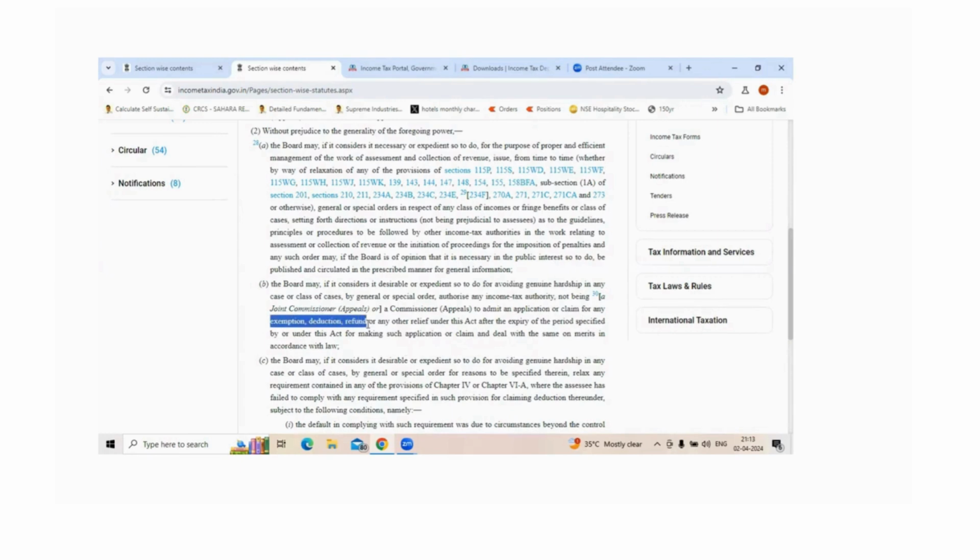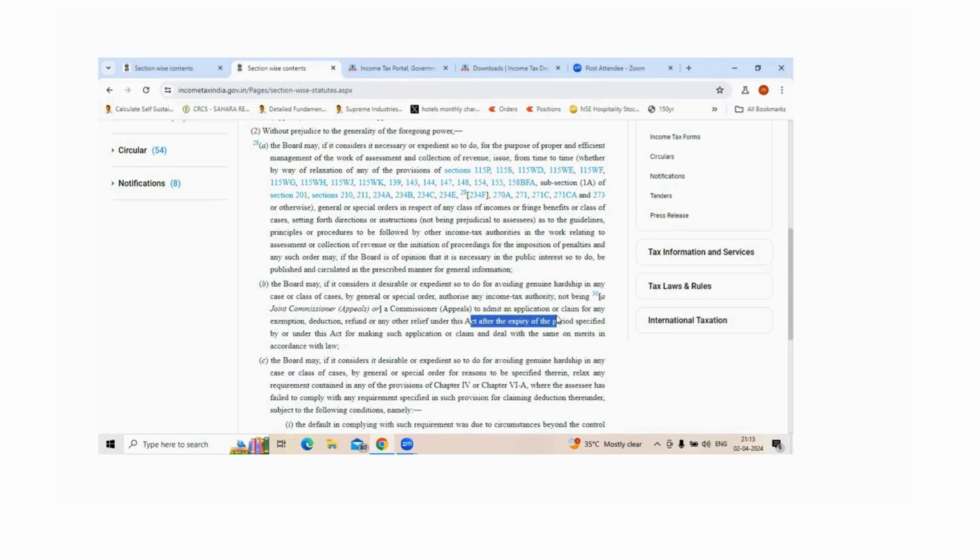refund. That means in case you are filing a return to get an exemption or a deduction or even a refund from the previously calculated income, and there is a genuine hardship, let's say a family illness, or you have been facing different problems in life, you can explain that to the tax authority, and they would understand. Once they condone that, you can file after the expiry period of that specific year as well.